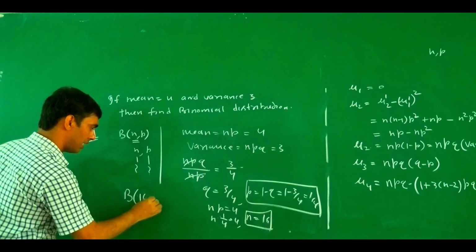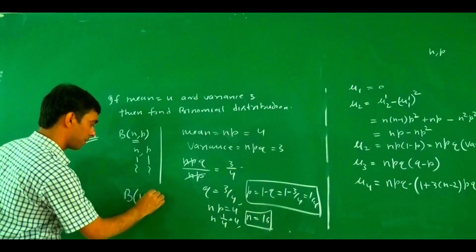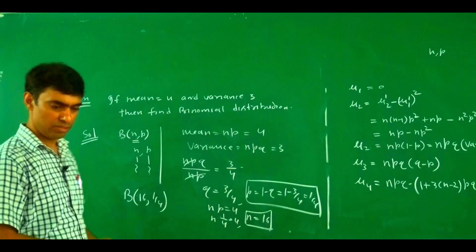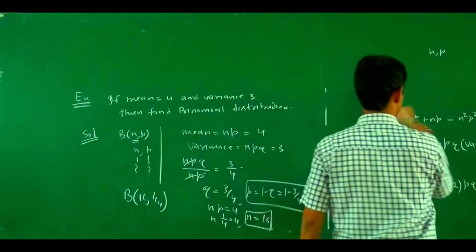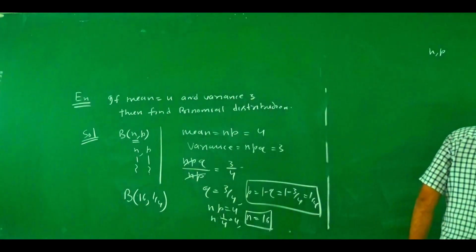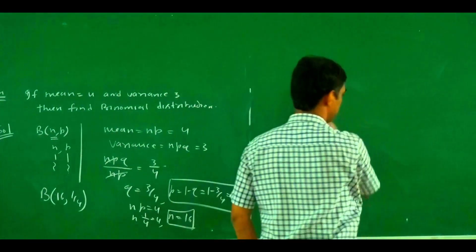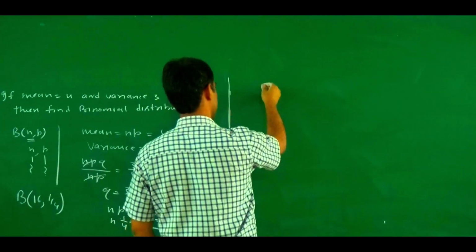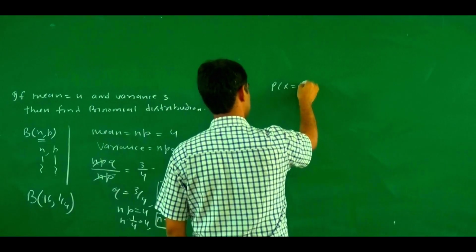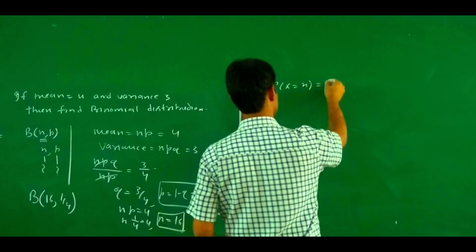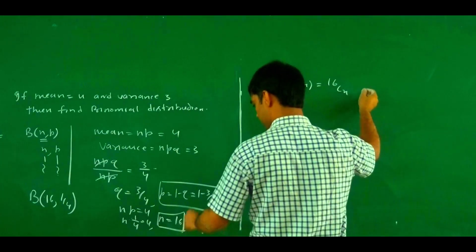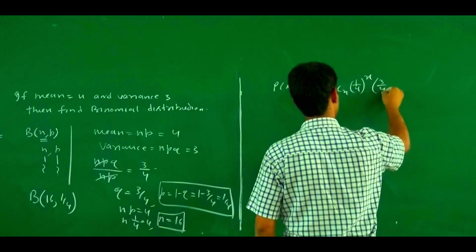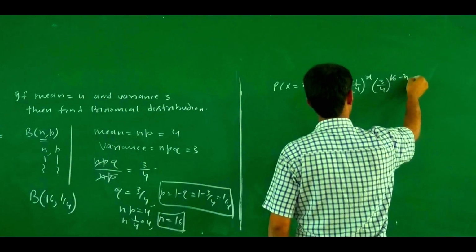N is 16, and p is 1 by 4. So if we write a binomial distribution for this case, the probability of X equal x is 16Cx, p is 1 by 4, to power x, and q is 3 by 4 to power 16 minus x.